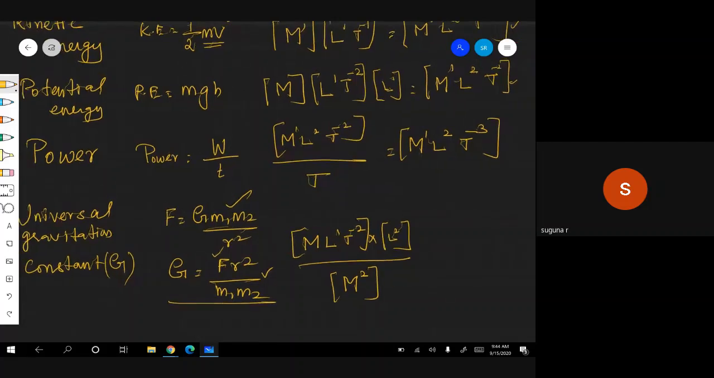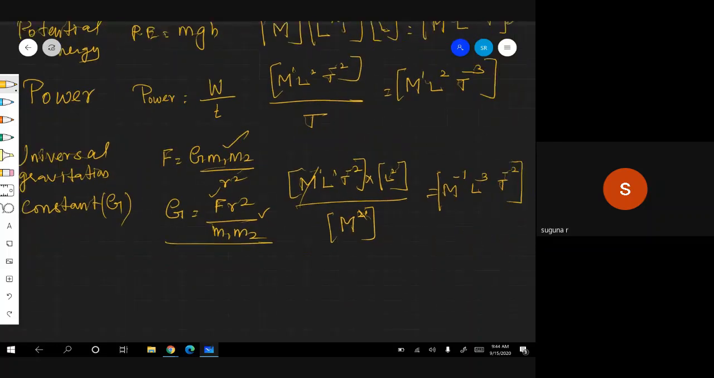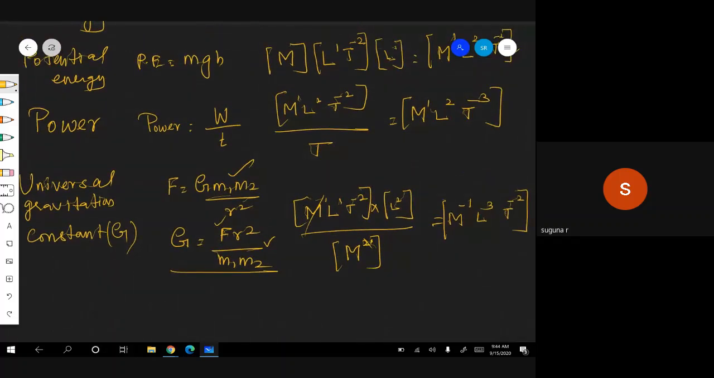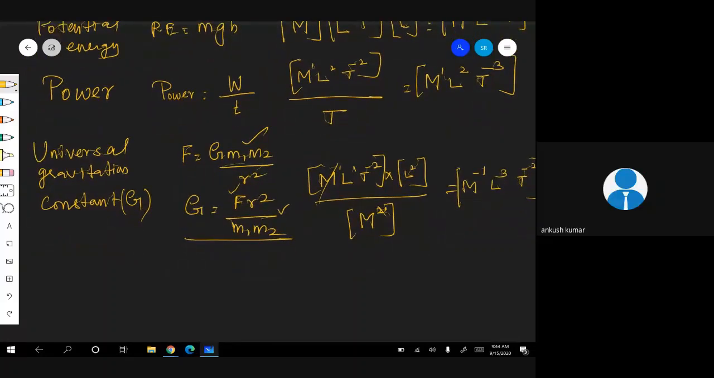Okay, got it? Now this M and this M will go. Therefore, M power minus 1 will come, since this one is M power 1. Okay. Therefore, M power minus 1, L1 into L squared, therefore L cube. Are you following? Then T power minus 2. M power minus 1, L cube, T power minus 2. Hope you are following, children.